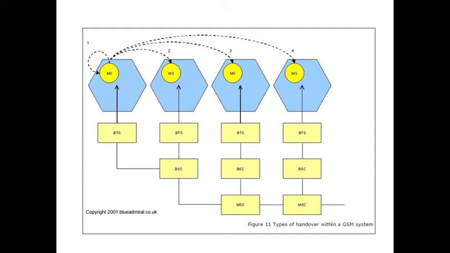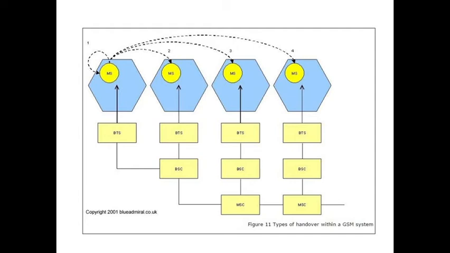But now as the mobile station is in the second radio cell, it will be connected to the new BTS only. This handover is called intercell intra-BSC handover because intercell means between two radio cells, and intra-BSC means within only one BSC.